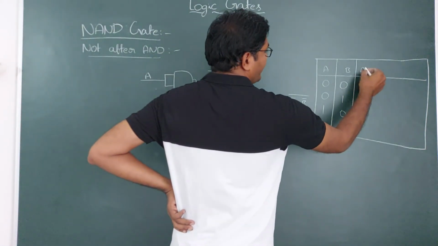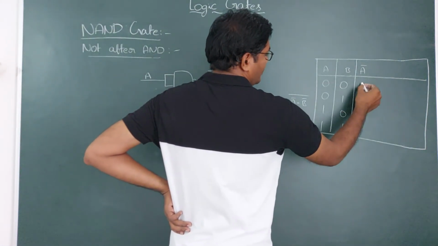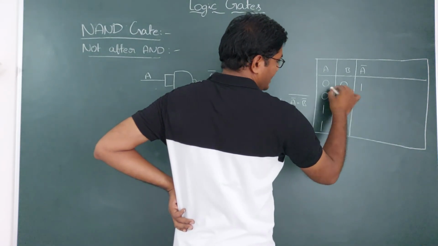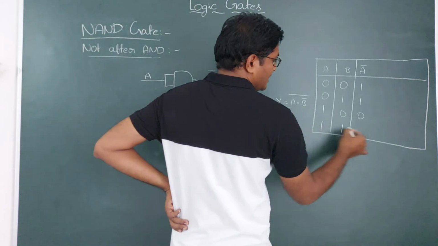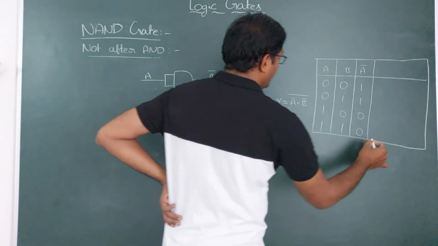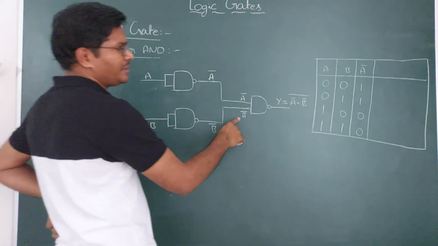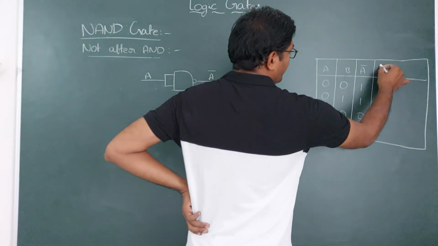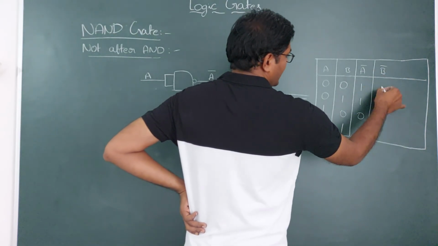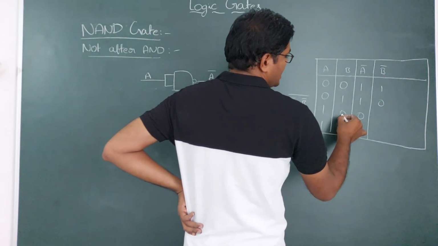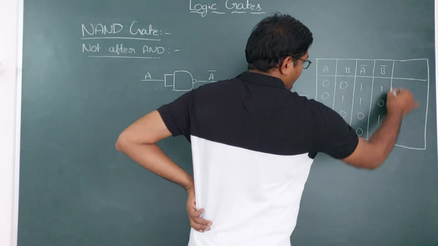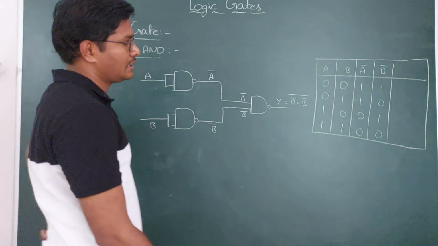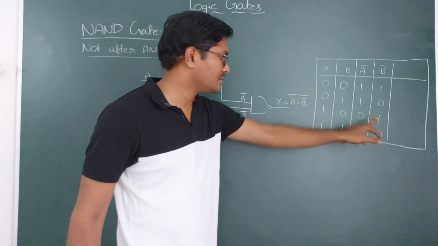A bar is the inverse of A. A is 0, then A bar is 1. A is 1, then A bar is 0. And next B bar. What is meant by B bar? B bar is the inverse of B. So B is 0, B bar is 1. B is 1, B bar is 0. B is 0, B bar is 1. B is 1, B bar is 0.